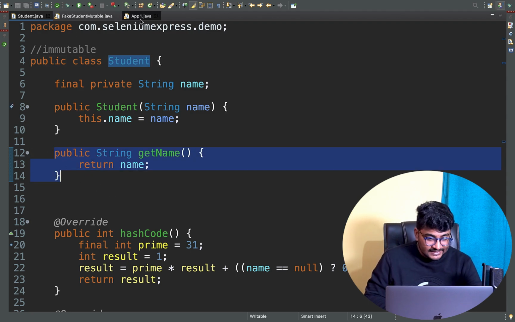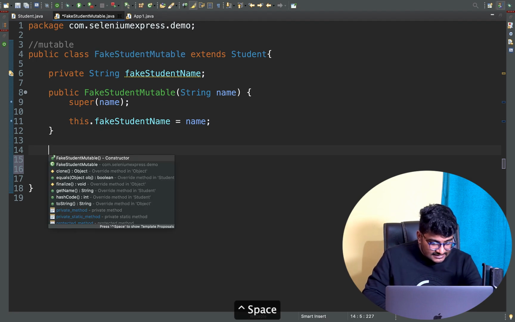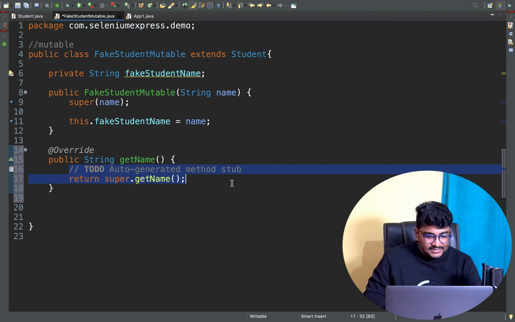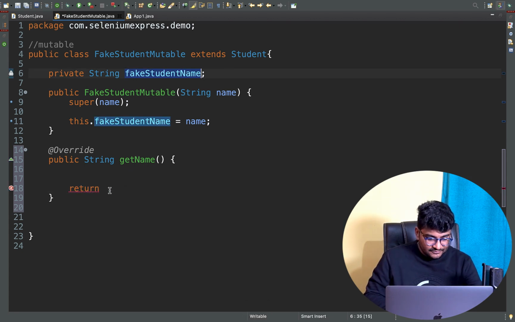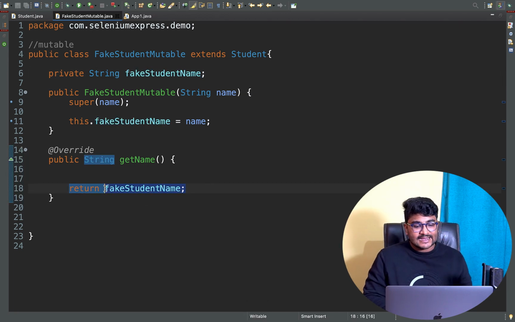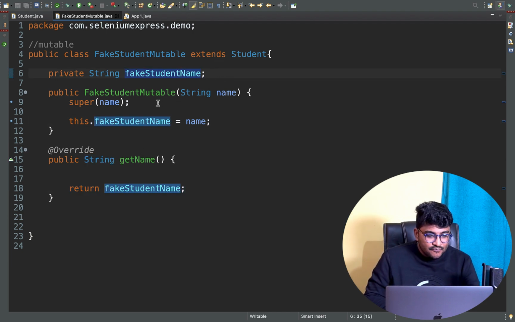So let me do one thing. Let me go to fetch student mutable, my mutable class, and in my mutable class, I will first of all override the getter method. Where is that getter? Get name. Okay, I'm getting an override option. I'm going to override it, and here I'm not going to return superclass get name. I'm going to return fetch student name, whatever the name that you have initialized with, that name only I'll be returning whenever you call get name, because I'm initializing the fetch student name at the same time